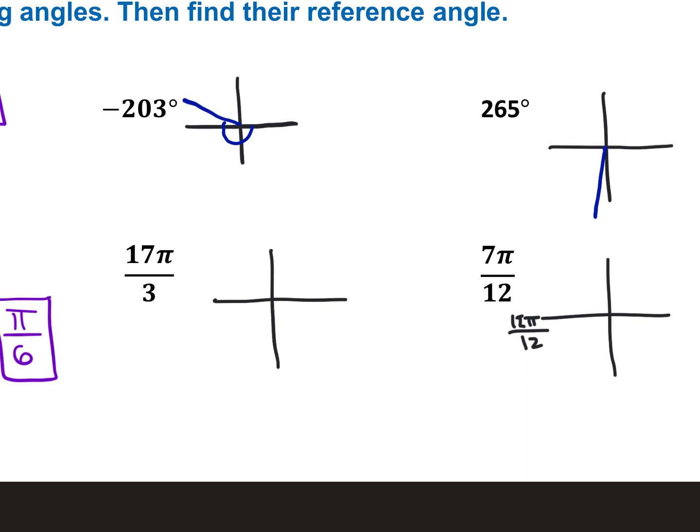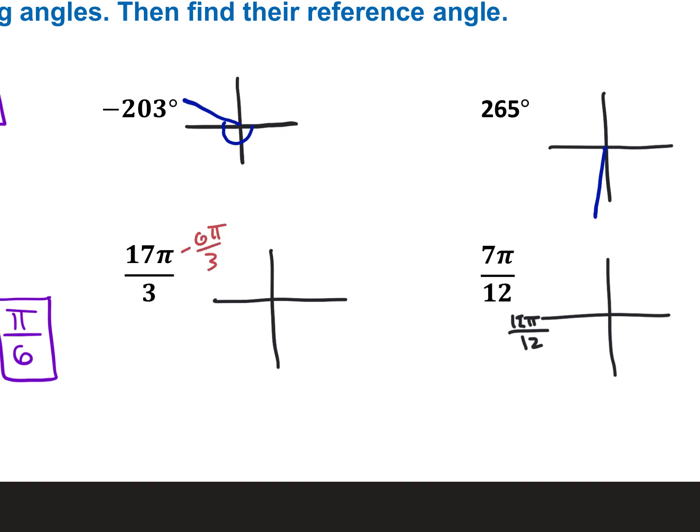17 pi over 3 obviously takes extra laps, right? What's a full circle in radians? 2 pi. Okay, what if you're counting by pi over 3? How many pi over 3 is a full circle? Yeah, double that 3. 6 pi over 3 is a full circle. So are there any full circles in 17 pi over 3, if 6 pi over 3 is a full circle? Yes, there are full circles. Can I just take them out, though?